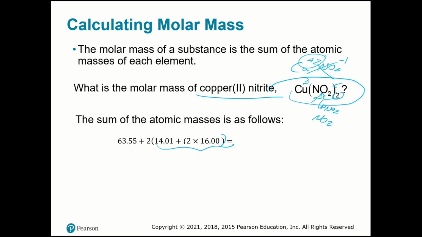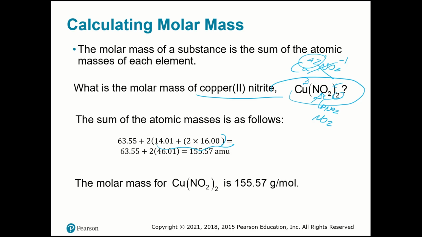As I said before, it depends on the periodic table that you have in your hands, or if you round the numbers or not. Now I'm going to add all together, and I have 155.57 grams per mole.